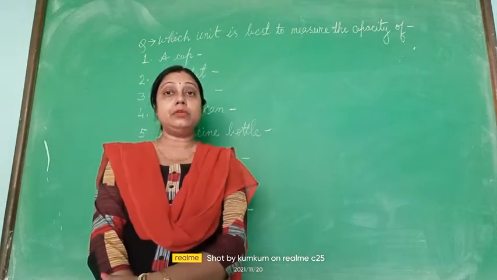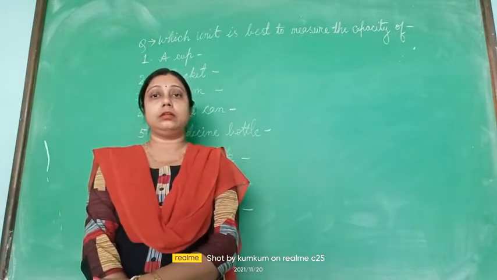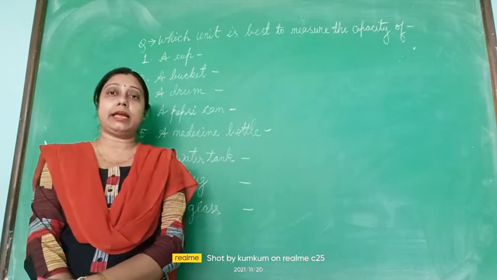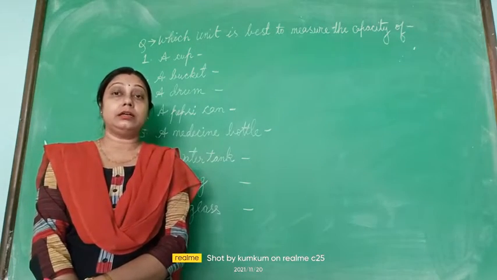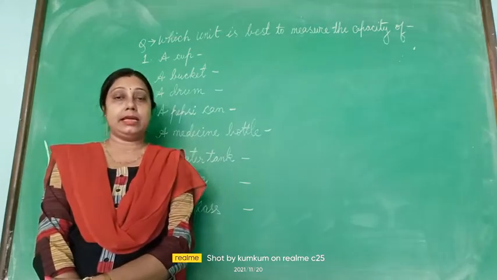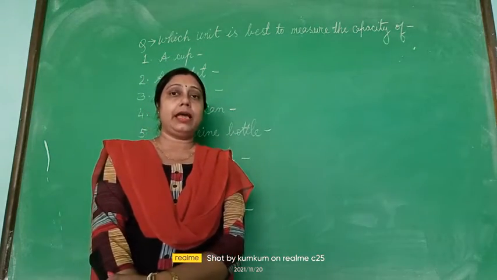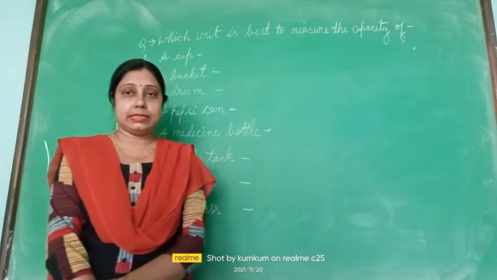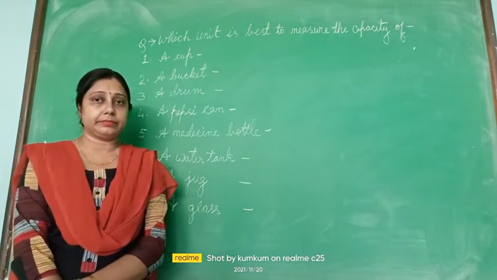The units used to measure the length of any item are meter and centimeter. The best units to measure weight are kg or gram, and the best units to measure capacity are liter and milliliter.